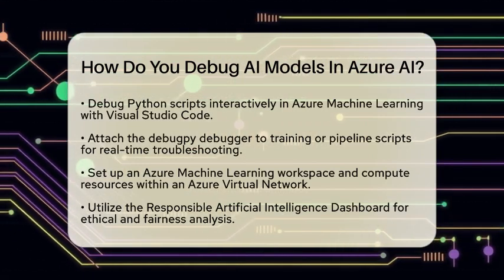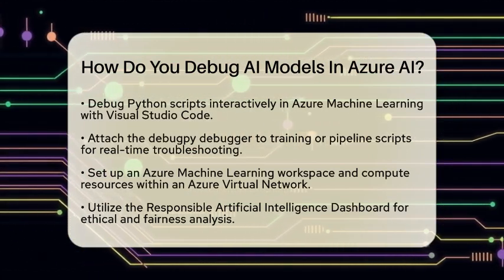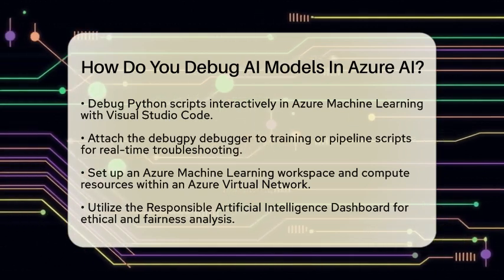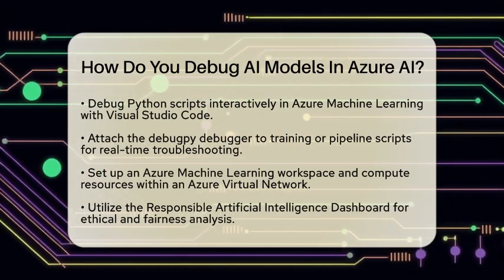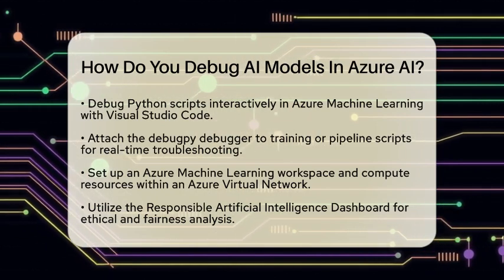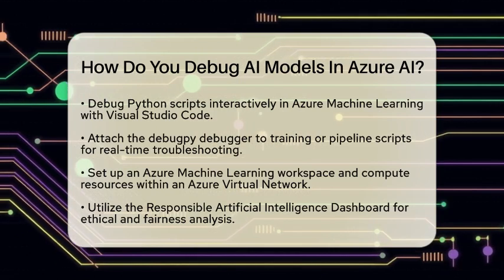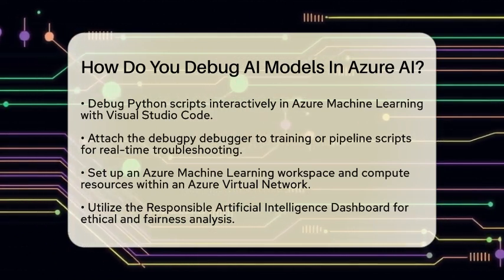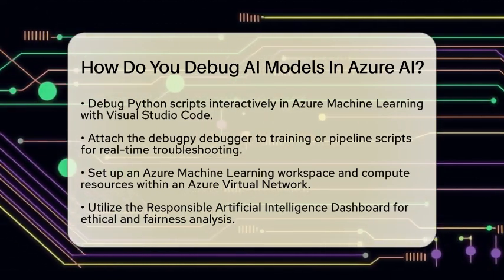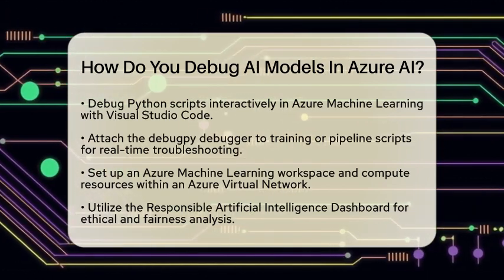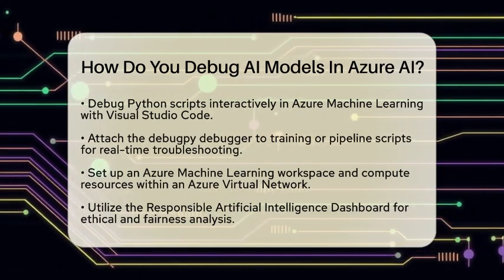Next, if you are working with machine learning pipelines in Azure Machine Learning, you can debug your Python scripts interactively. Using Visual Studio Code, you can attach the debugger to your running training or pipeline script. This requires setting up an Azure Machine Learning workspace and compute resources within an Azure virtual network. With this setup, you can inspect your code step by step, making it easier to troubleshoot issues in real time.